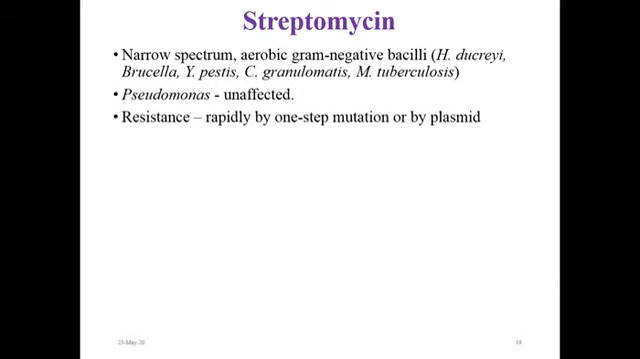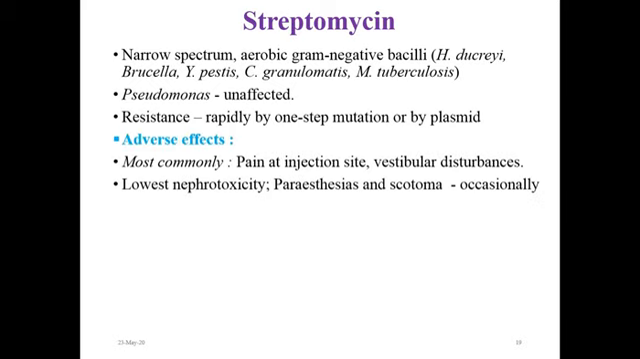Resistance against streptomycin develops very rapidly because of a one-step mutation on the bacterial chromosome. In the adverse effect profile, the most commonly noted adverse reactions are pain at the injection site and vestibular disturbances in the case of ototoxicity. It has the lowest chance of nephrotoxicity. Other effects like paresthesias and scotoma are seen, but only occasionally. It also rarely causes hypersensitivity reactions and very rarely anaphylactic reactions.